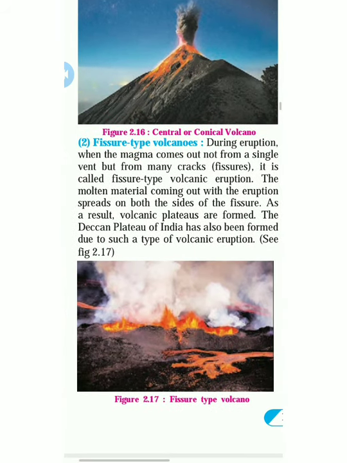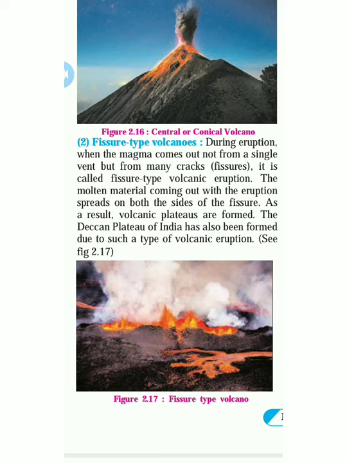Now the fissure type volcanoes. During eruptions, when the magma comes out not from a single vent but from many cracks and fissures, it's called a fissure type of volcanic eruption. This molten material coming out from the eruption spreads on both sides of the fissure.